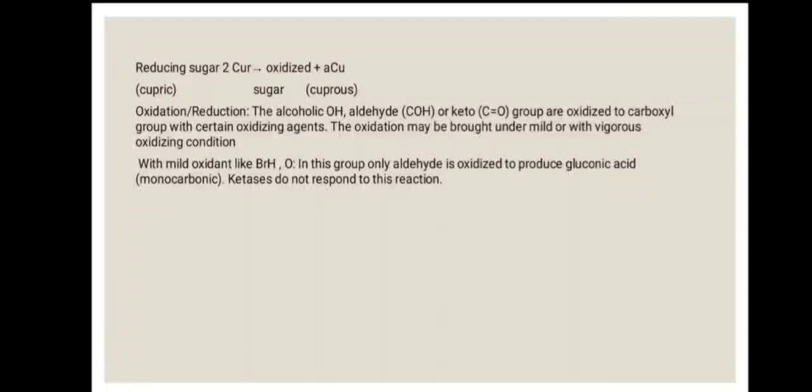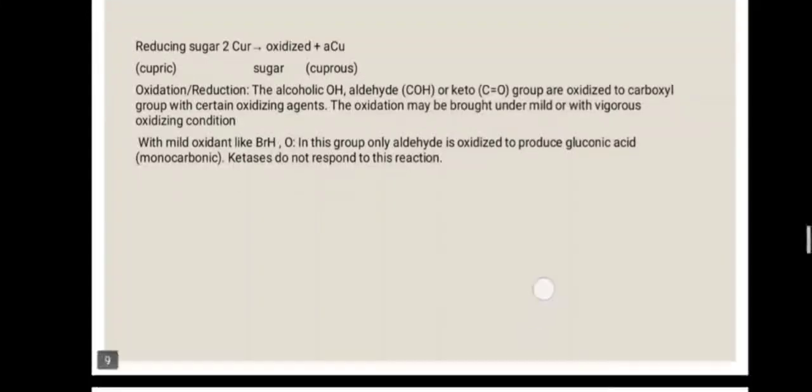Then the next property is oxidation and reduction. The alcoholic OH, aldehyde, and keto groups are oxidized to carboxyl group with certain oxidizing agents. The oxidation may be brought about under mild or with vigorous oxidizing conditions. With a mild oxidant like bromine water, only the aldehyde group is oxidized to produce gluconic acid. Keto acids do not respond to this reaction.